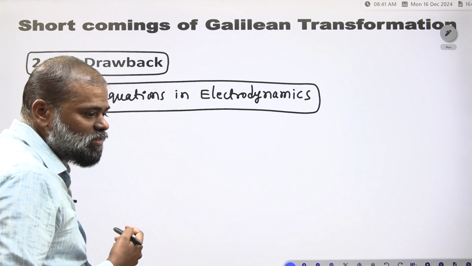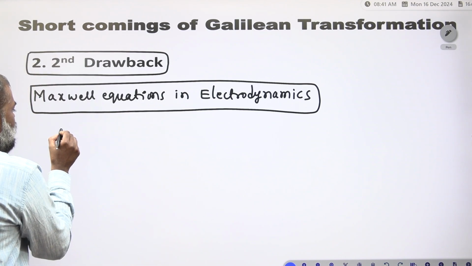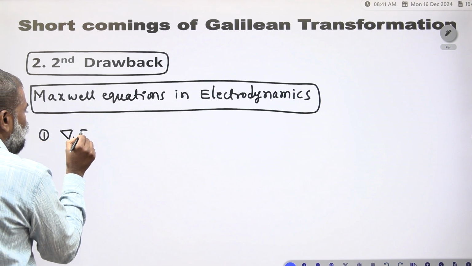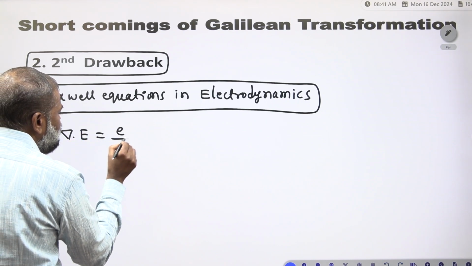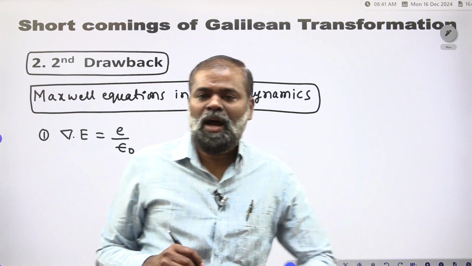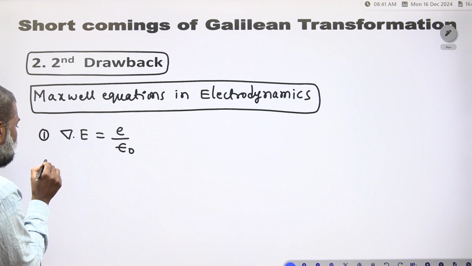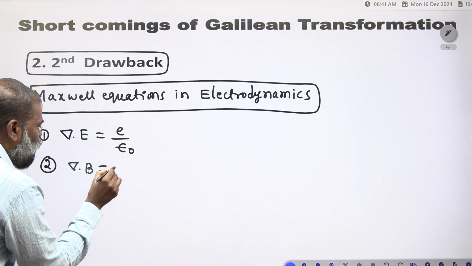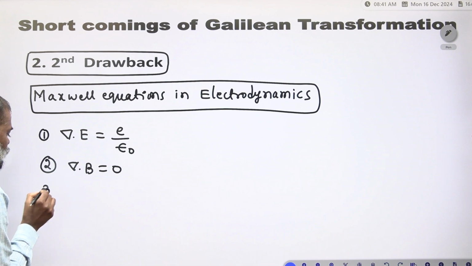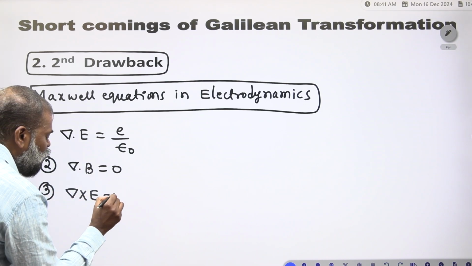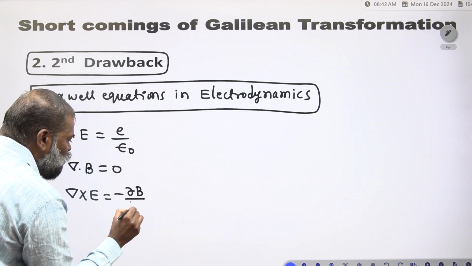The first Maxwell equation is the electrostatic equation, del dot E is equal to rho by epsilon naught. This is the Gauss law. The second Maxwell equation is del dot B is equal to 0. The third is del cross E is equal to minus dou B by dou t.